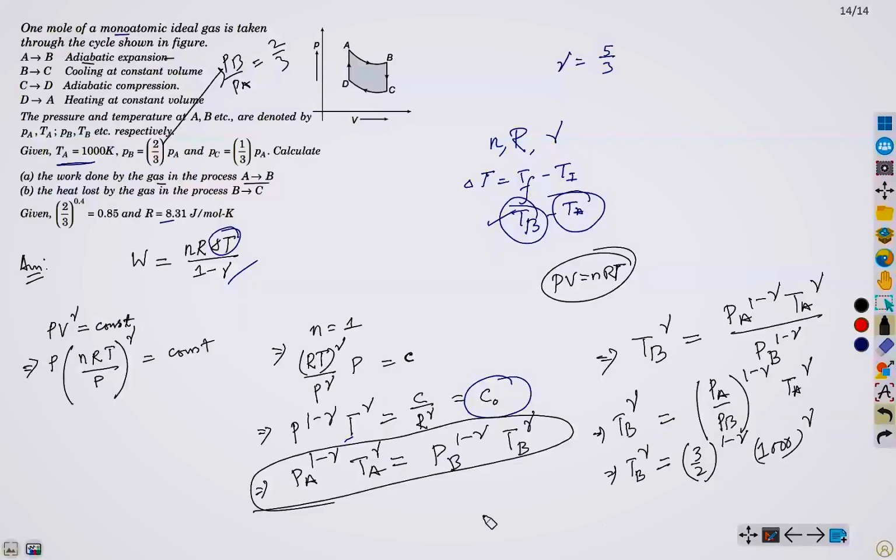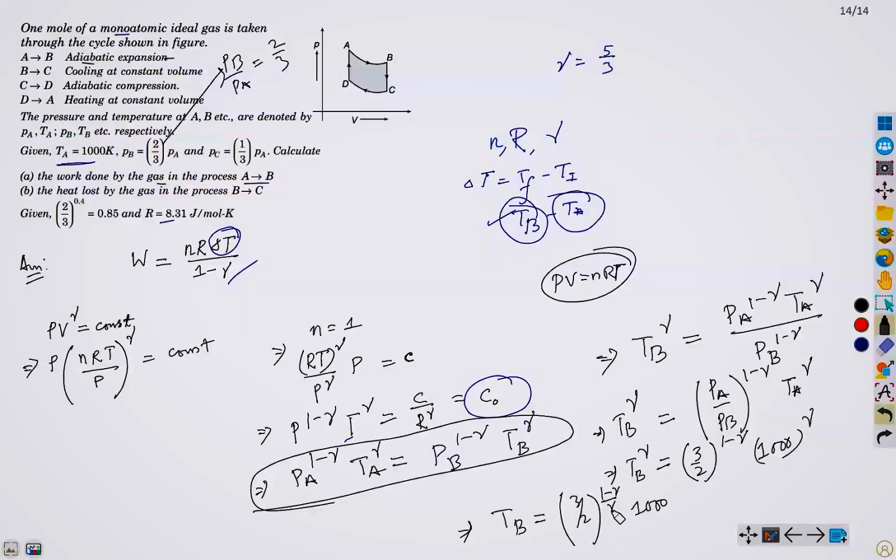From here, we obtain TB equals (3/2)^((1 minus gamma) upon gamma) times 1000.